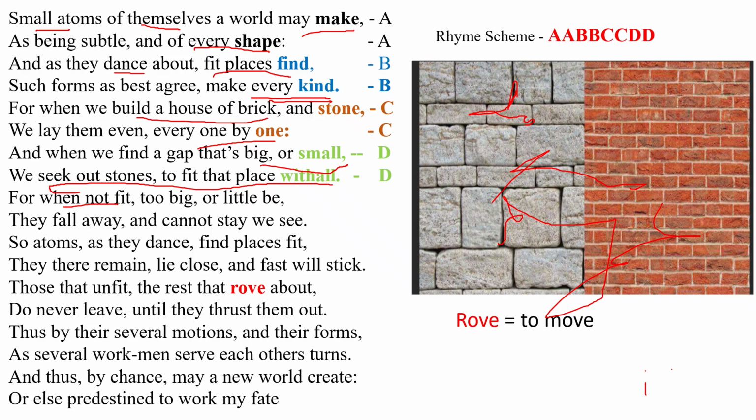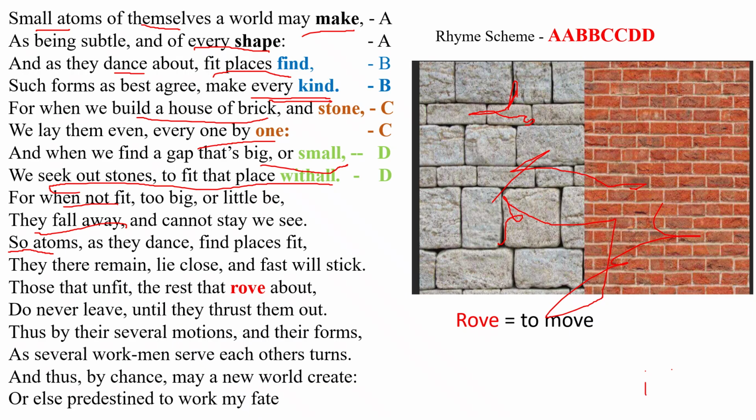But if a stone does not fit properly, what happens naturally? They fall away. So if the selected stones don't fit properly in the stone wall or brick wall, it will fall and not remain in place. Naturally it falls. So atoms. Here the poet is comparing this house building to atoms.